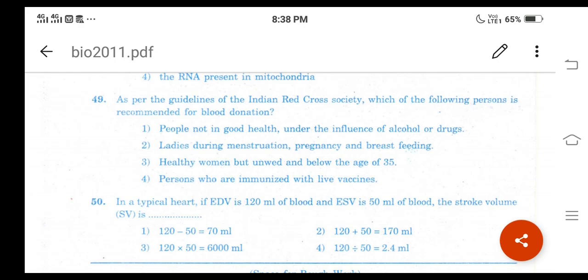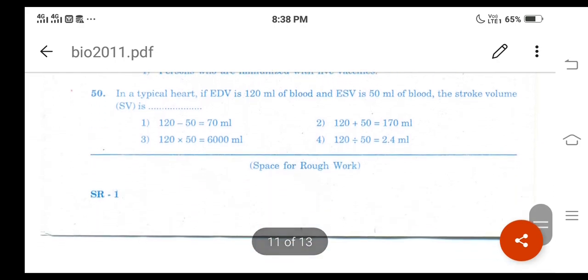Then question number 50. In a typical heart, if EDV is 120 ml of blood and ESV is 50 ml of blood, the stroke volume SV is dash. Option 1 is the correct answer: 120 minus 50 is equal to 70 ml.